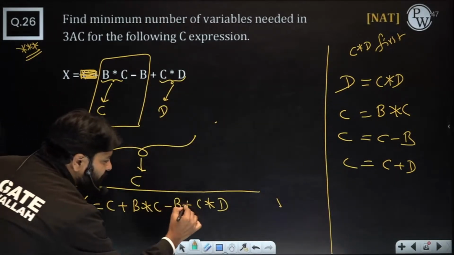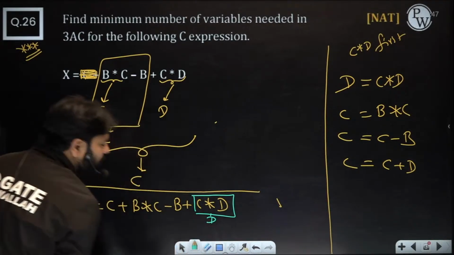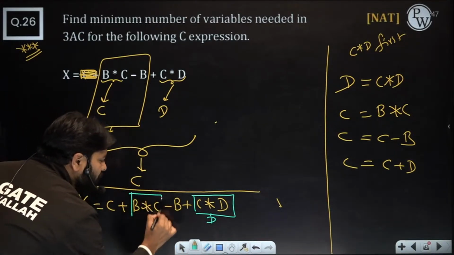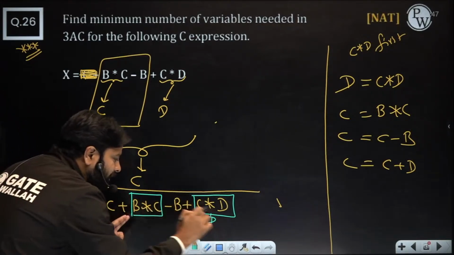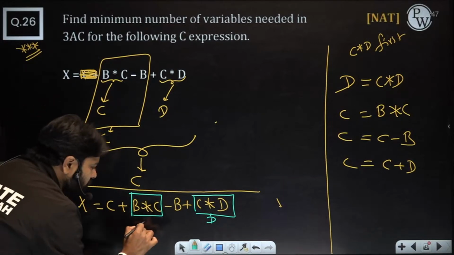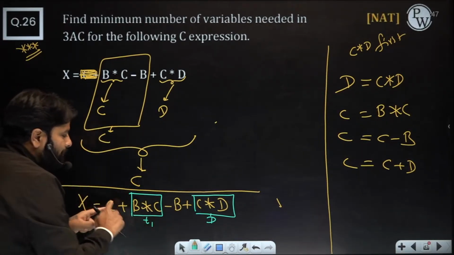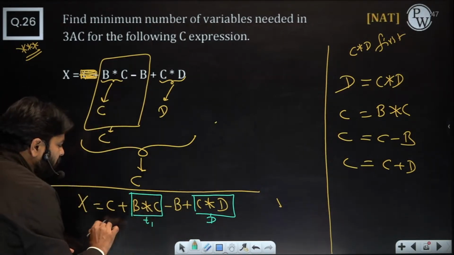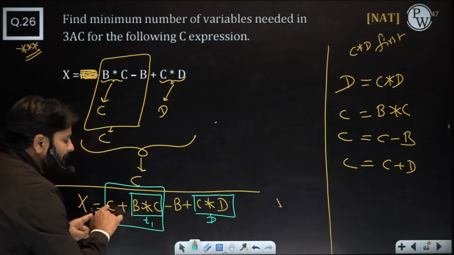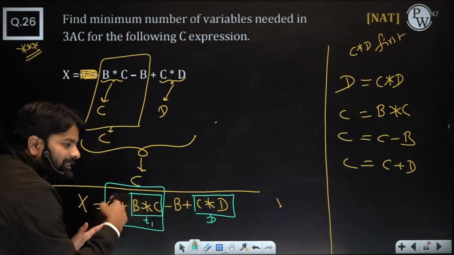Now the technique is, first you will do this only because D is free. You will put into D. And then only you will try this. Now I am not able to put into D. Only then you will try this. B, C, D. Oh, I am not able to put into any one, so I'll put into some new variable T1. Then plus minus plus. Order is very important, so you will complete this first. C plus T1. Now you'll see that C is already done, so you can put in either C or T1.